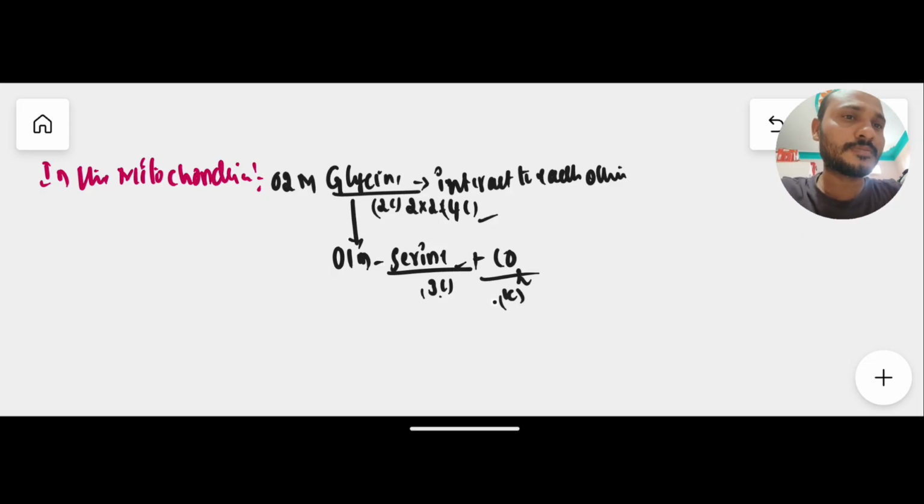So like that, 3 plus 1, 4 carbons. Here an important process occurs: the conversion of glycine into serine, which is also another amino acid. Glycine is a 2 carbon amino acid, serine is a 3 carbon amino acid. Two molecules of glycine are converted into 1 molecule of serine. Hence there is a formation of the 3 carbon compound serine, and one more carbon evolved in the form of carbon dioxide.